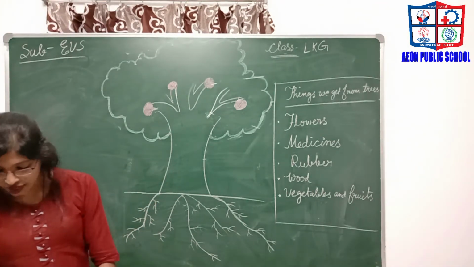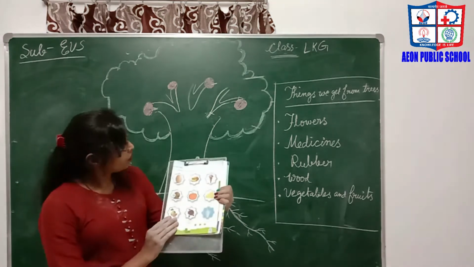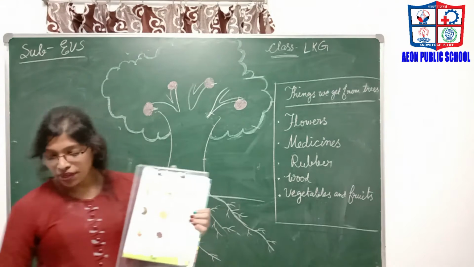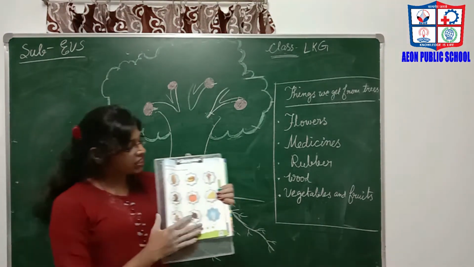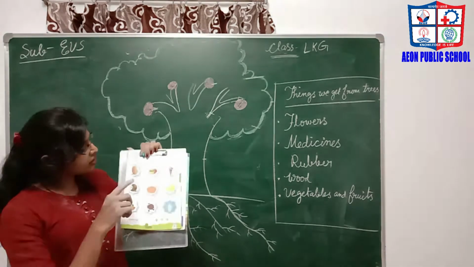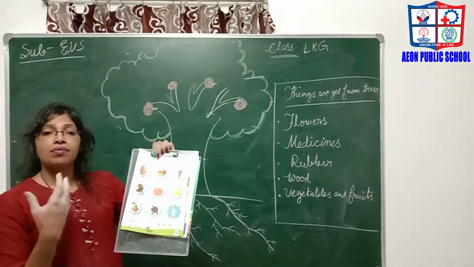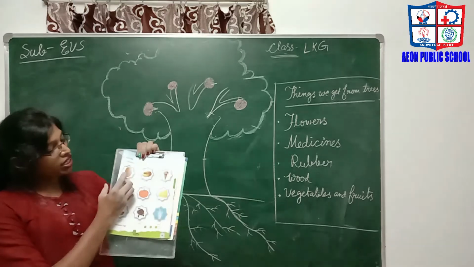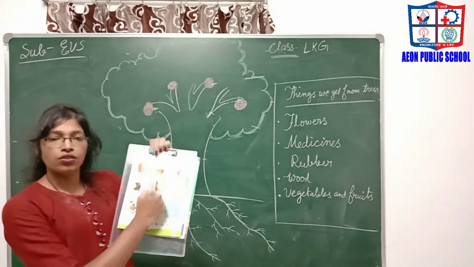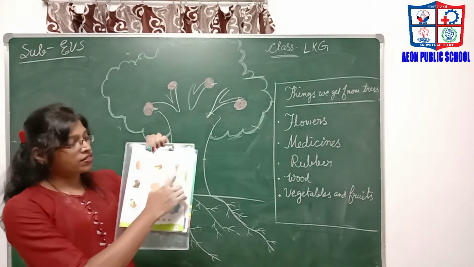Now on this page we will practice. It's practice time, where you have to take a pencil. Here are lots of pictures of things, and you have to tick under the pictures of whatever can be got from trees. Let's see what they are. The first one is the egg. No. This is the mango. Yes, tick here. Ice cream. No.